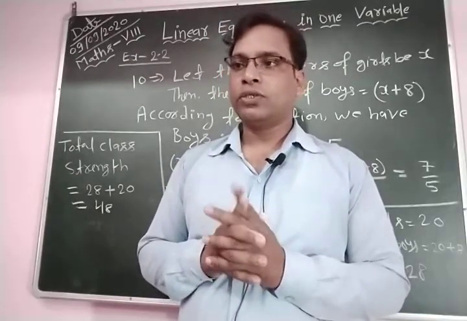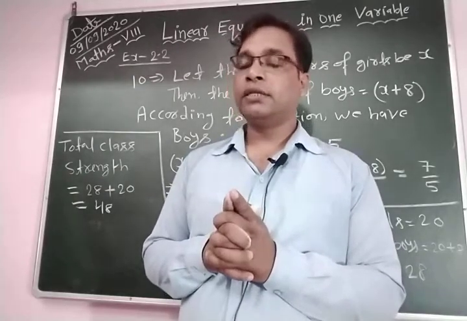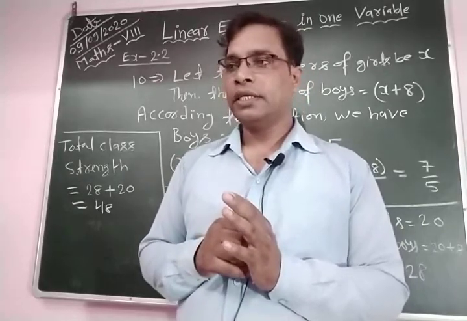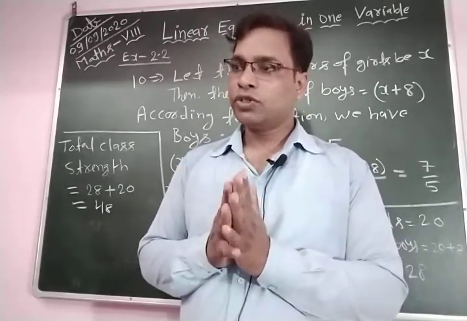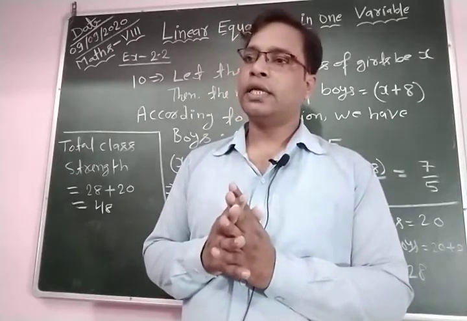Okay. So here first we let the age of Baochung be x. Then Baochung's father is x plus 29 because according to this question, Baochung's father is 29 years older than Baochung.